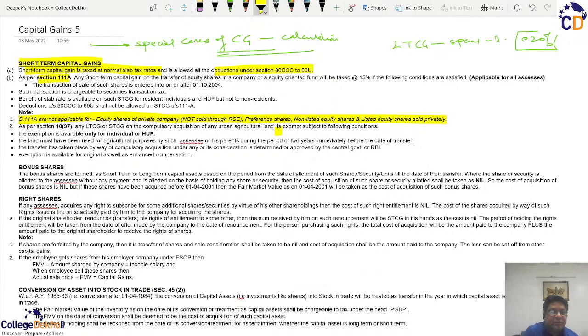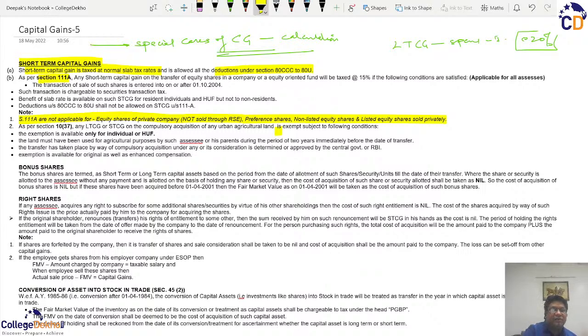So it is not applicable to the equity shares of a private company if they are not sold through the recognized stock exchange, or the sale of preference shares, or the sale of non-listed shares, or listed shares which have been transferred between the parties without the recognized exchange involvement, that is, privately.